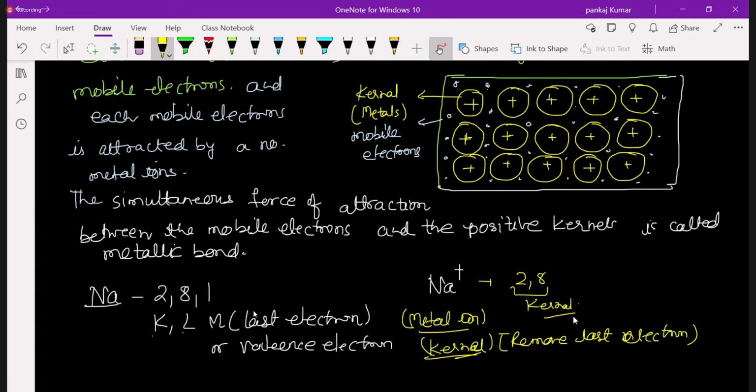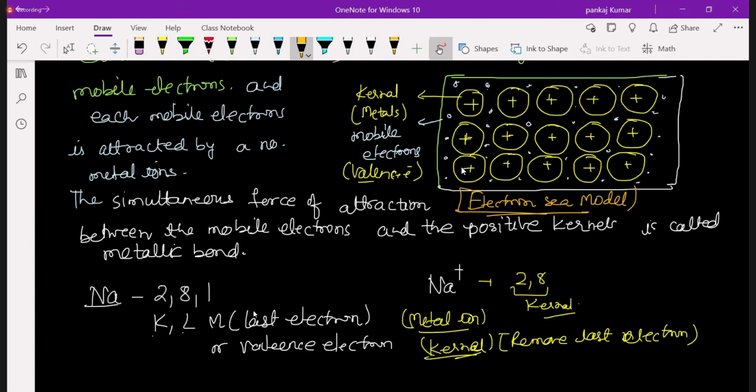These mobile electrons are actually valence electrons, attracting the kernels. So metallic bond is the force of attraction between kernels and mobile electrons. This model is called the electron sea model. Metals are defined by the electron sea model.